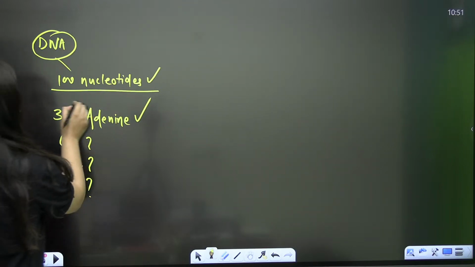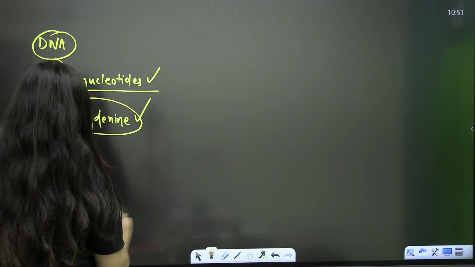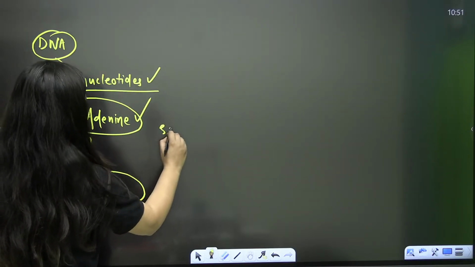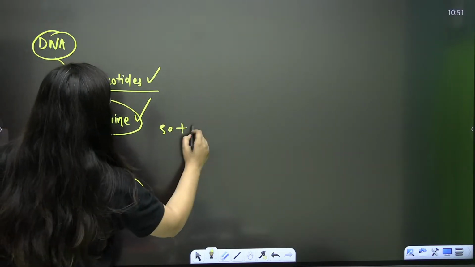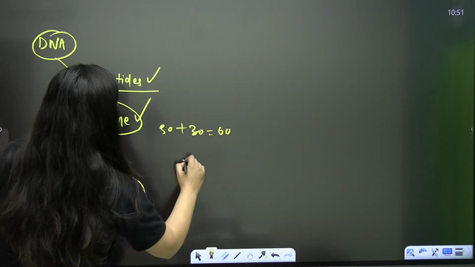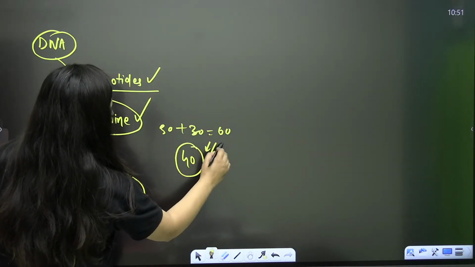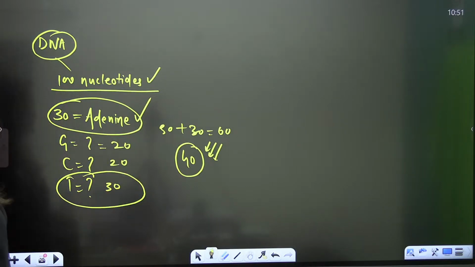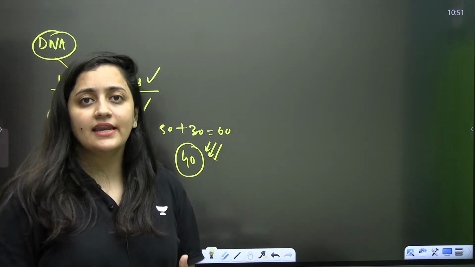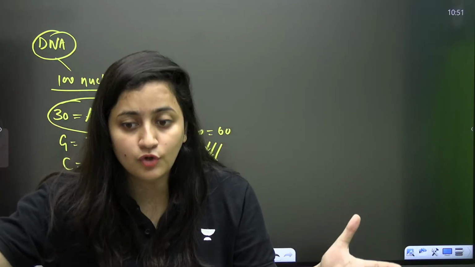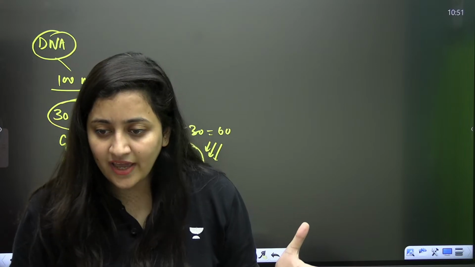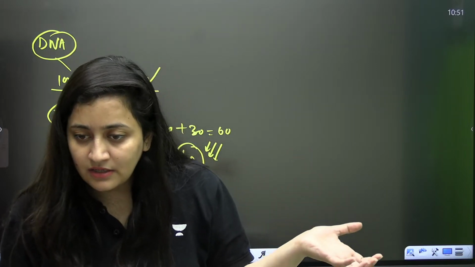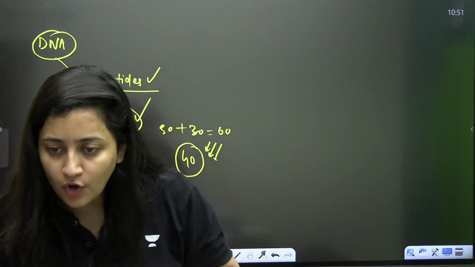So obviously if adenine is 30, thymine will also be 30. So 30 plus 30, 60. So 40 nucleotides are left. Out of 40, 20 will be guanine and 20 will be cytosine. Because it is a DNA, it's a double helical structure, so purine is always going to be equal to pyrimidine.